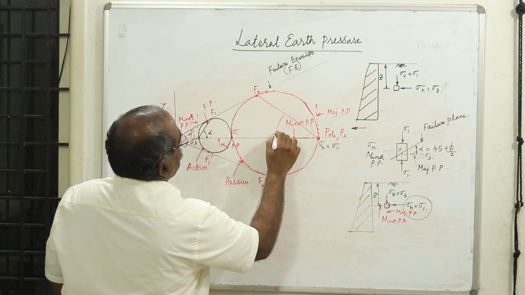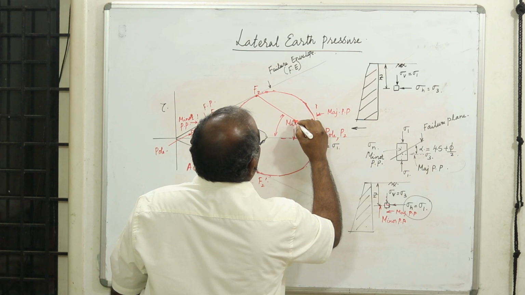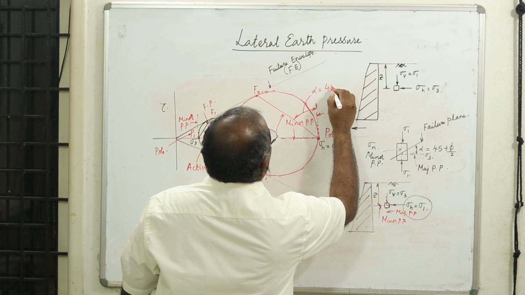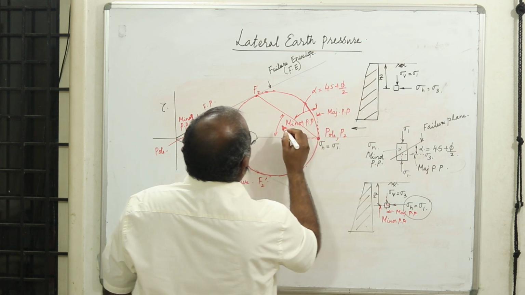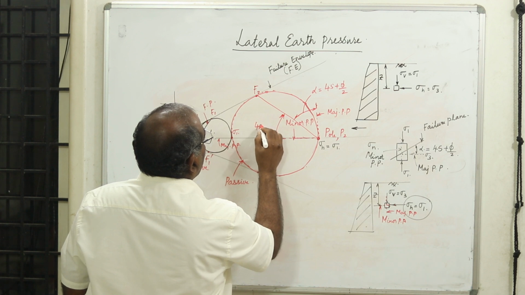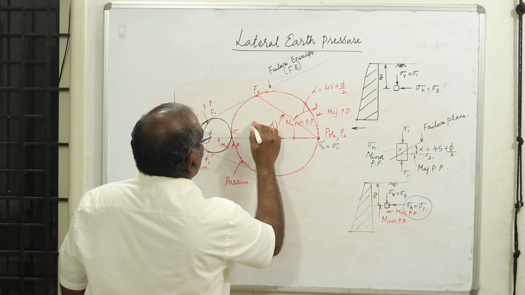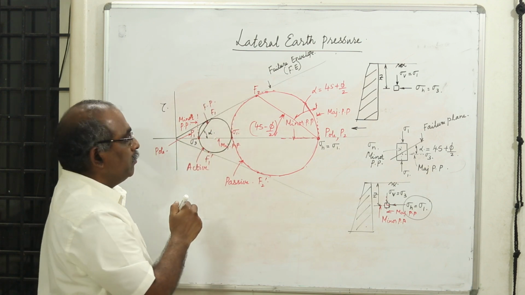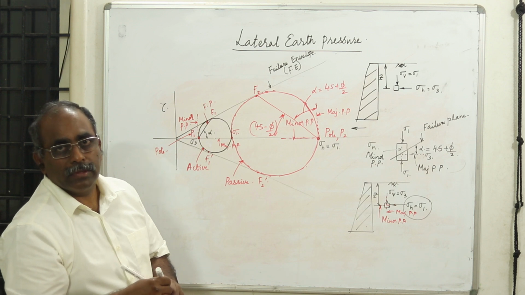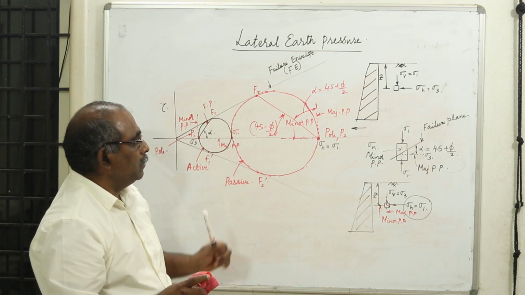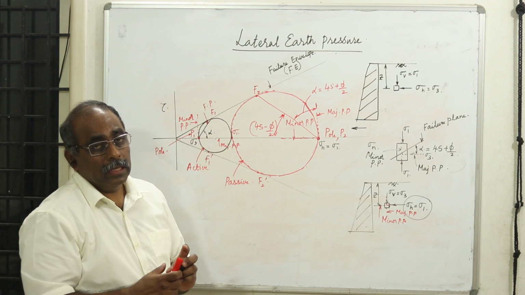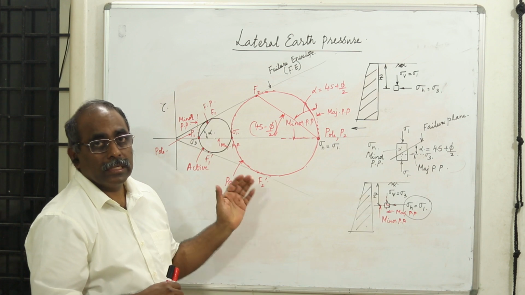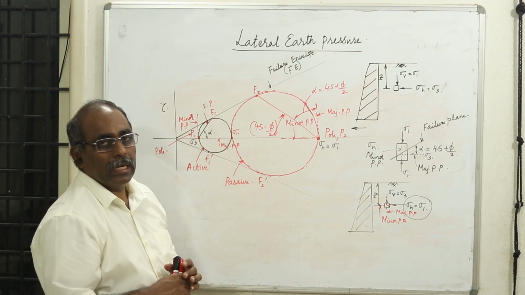Actually, the failure plane will always be inclined with respect to the major principal plane. This will be angle alpha, which is always 45 degrees plus phi by 2. Therefore, what should this angle be? Out of 90, if I subtract, this will be 45 degrees minus phi by 2. This is the inclination of the plane for the active case, and this is the inclination of the plane for the passive case. This is the diagram. Now you may try to solve some problems using the Mohr circle for lateral earth pressure. You can represent the state of stress by using Mohr's diagram.